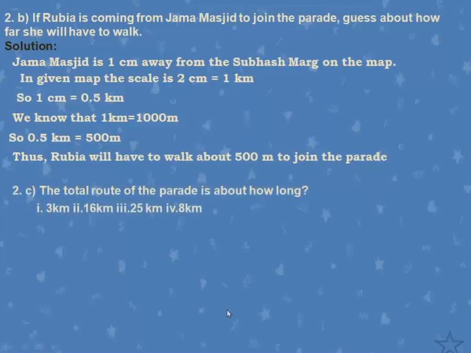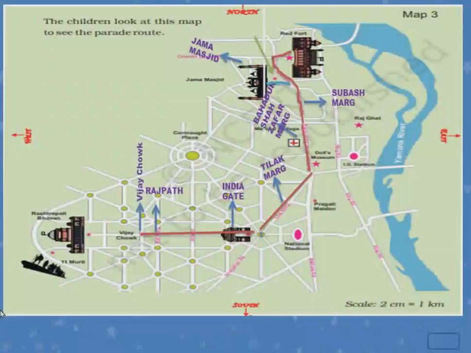The second one, the total route of the parade is about how long? 3 kilometers, 16 kilometers, 25 kilometers or 8 kilometers. Now, they are asking how long the total route of the parade is. So, the total distance of the parade on the map is 16 centimeters. How did you get 16? Can you tell me? Because as I told you to measure it with the scale, in the same way, now we will measure the whole path with the scale.